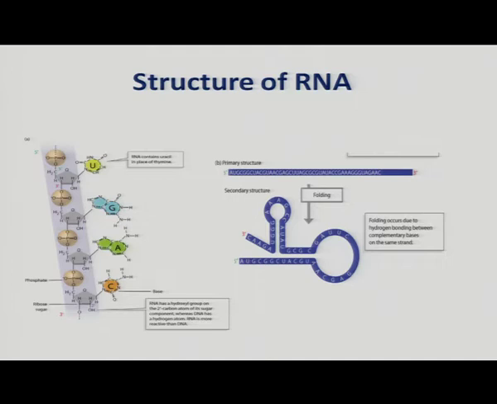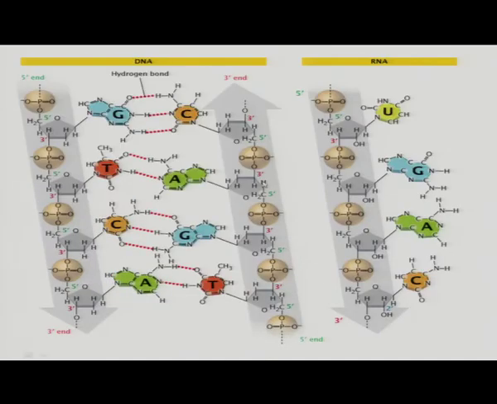and transfer RNA. This is the basic difference between RNA and DNA. This I already explained in my last session on DNA. DNA is double stranded, you can see in the slide. DNA has guanine, thymine, cytosine and adenine as nitrogenous bases, while RNA has uracil, guanine, adenine and cytosine as nitrogenous bases.